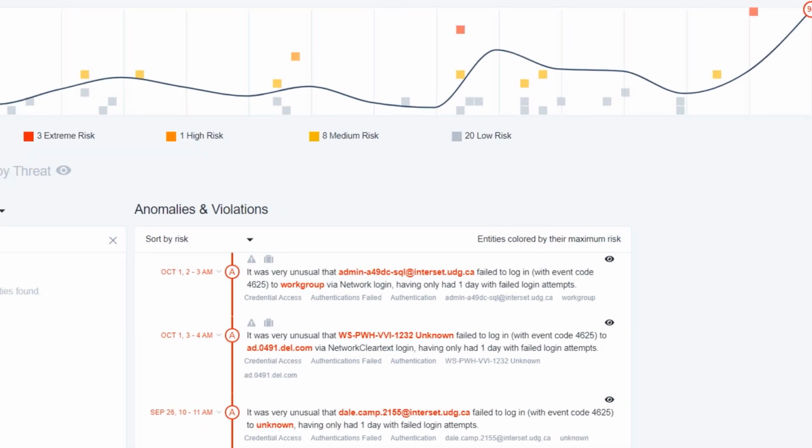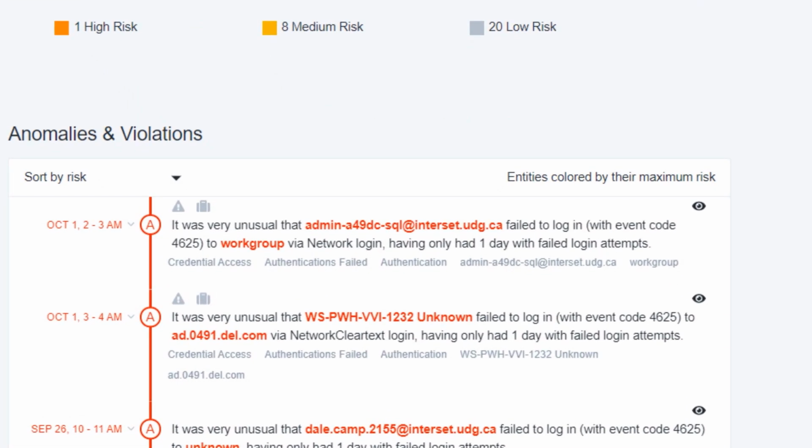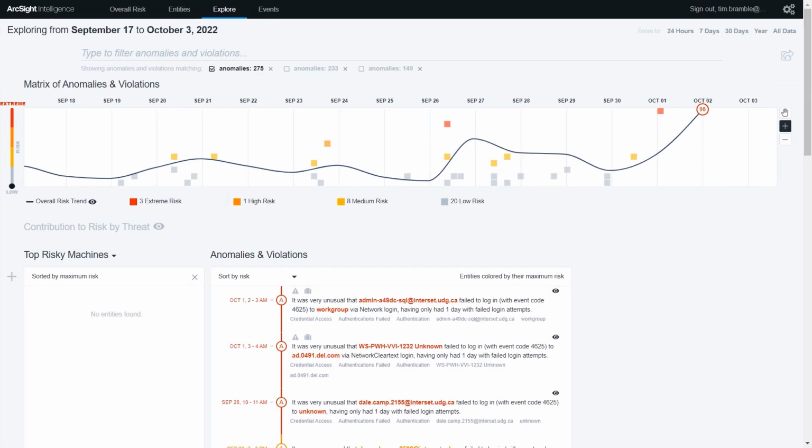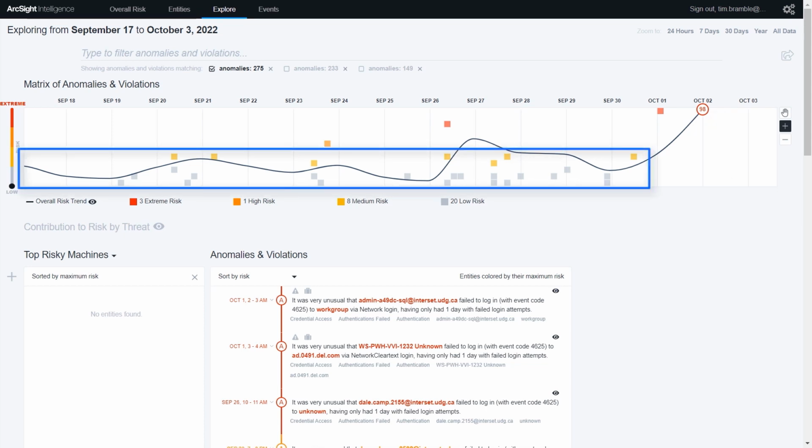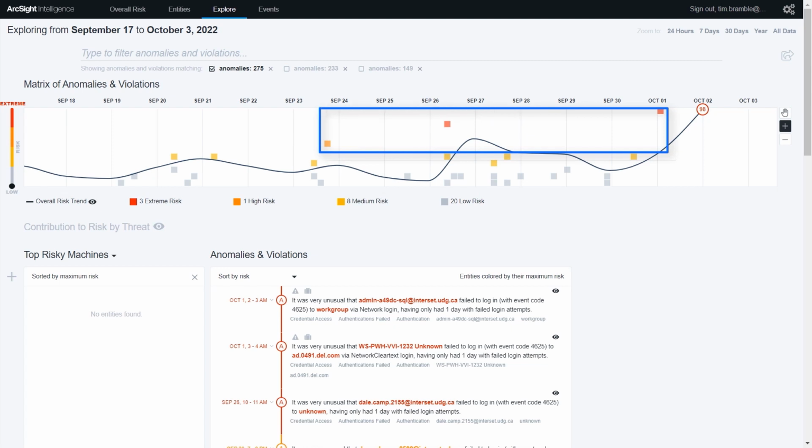Next, let's look at anomalies associated with unusual failed login attempts. Note how the distribution of risk assigned is much wider than for the previous anomaly type. The majority of anomalies are scored as low risk, but several have high or extreme risk scores. In this case, the second anomaly type has been assigned a higher weighting as the organization deemed that unusual failed login attempts should contribute more risk than unusual volumes of login attempts.